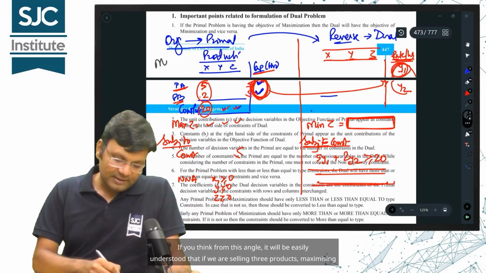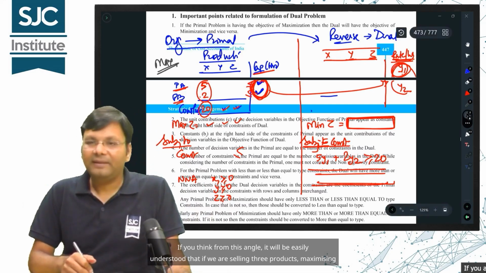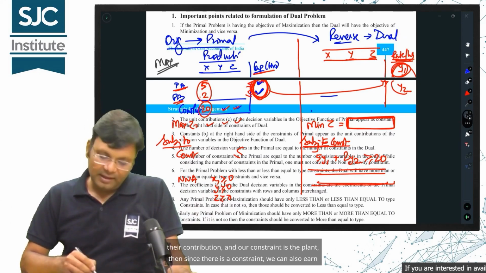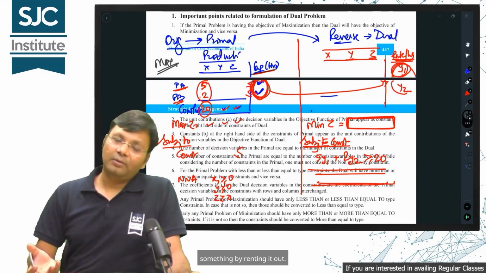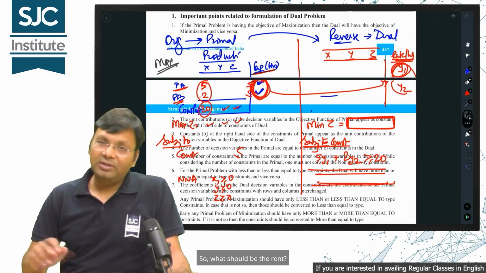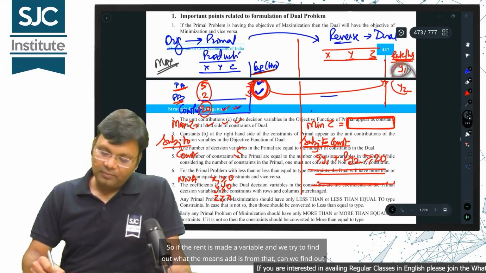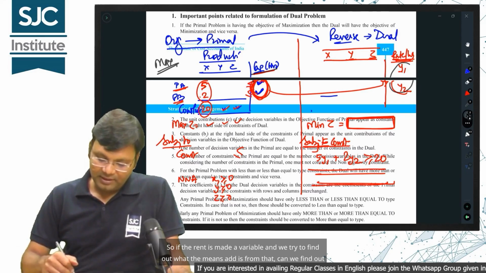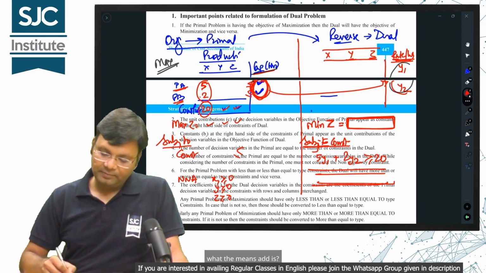If you think from this angle, it will be easily understood that if we are selling 3 products, maximizing their contribution, and our constraint is the plant, then since there is a constraint, we can also earn something by renting it out. So, what should be the rent? That can be found out from the dual. So if the rent is made a variable and we try to find out what the means add is from that, can we find it out?